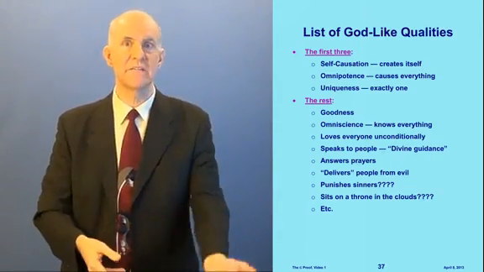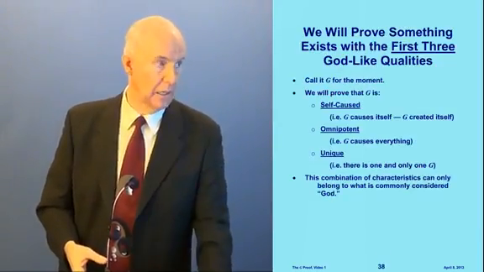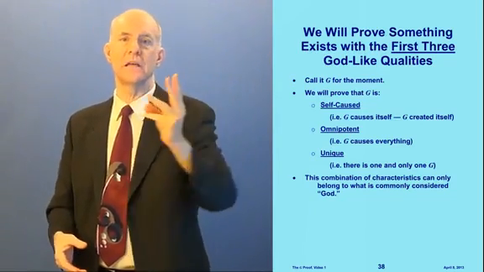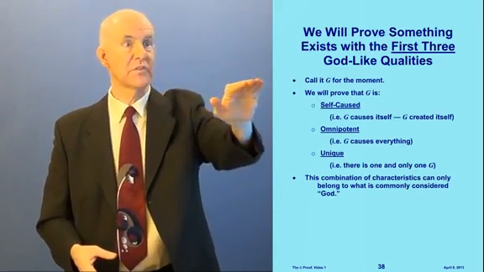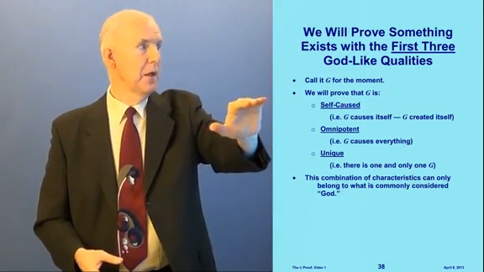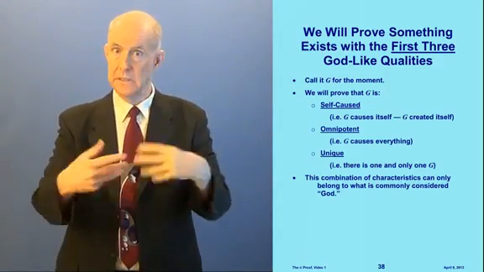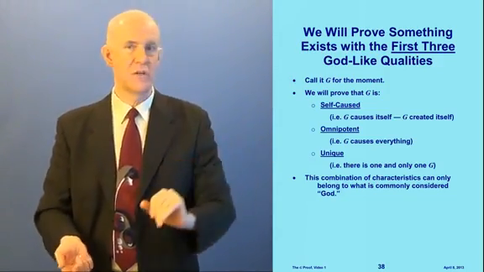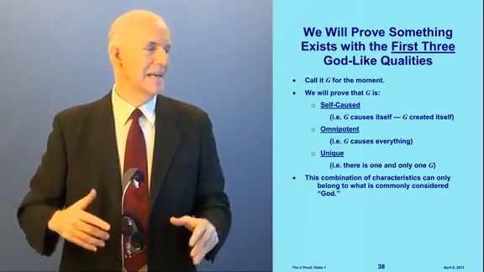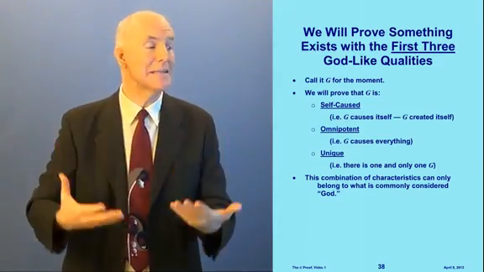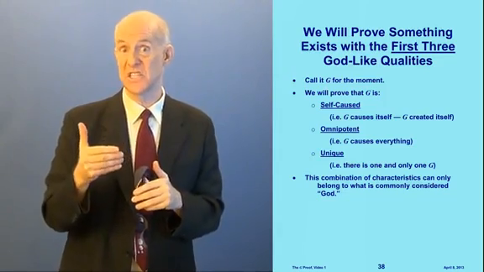What I'm trying to convey here is the distinction between the first 3 and the rest, because what we will prove is that something exists with the first 3 godlike qualities. Let's call it G for the moment, capital G. We'll prove that G is self-caused, it created itself, that it's omnipotent, it causes everything else, and that it's unique, there's one and only one. And this combination of characteristics can only belong to what is commonly considered to be God. It kind of smells like God.